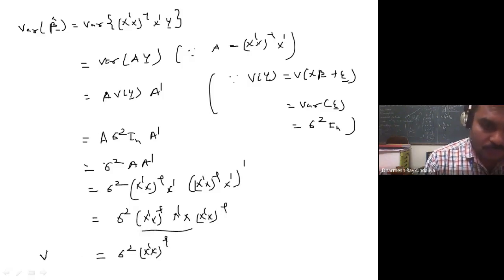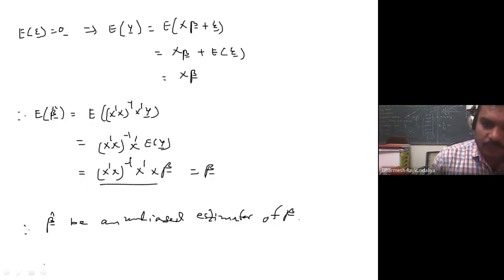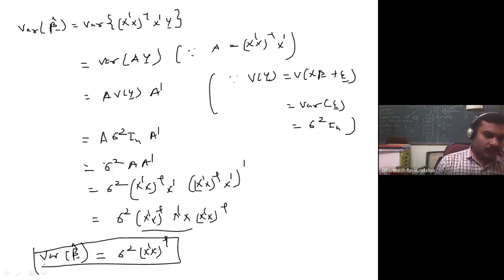This is nothing but the variance of beta cap. So beta cap is unbiased for beta and its variance is given by sigma square X dash X inverse.